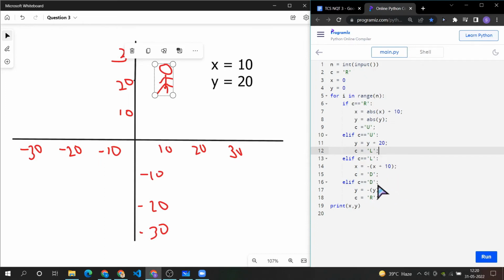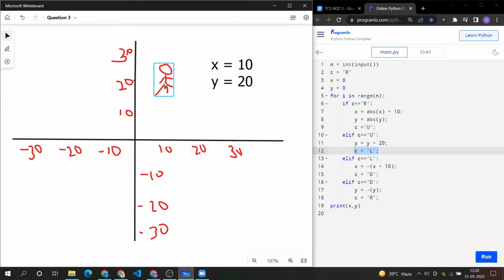Now we will come here again. For the third iteration, we will check if the value of c is r. It isn't. Then we will check if the value of c is u. It is not, because the value of c is L, since we have set it here. Then we will check if the value of c is L, which is true because we have just set the value of c to L.